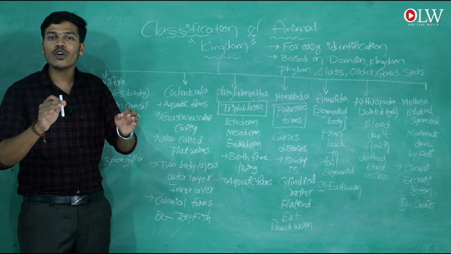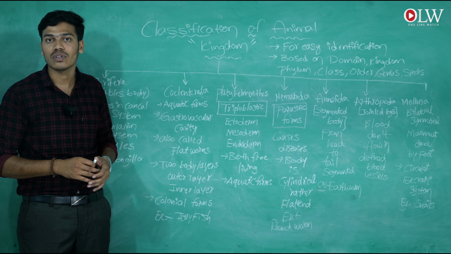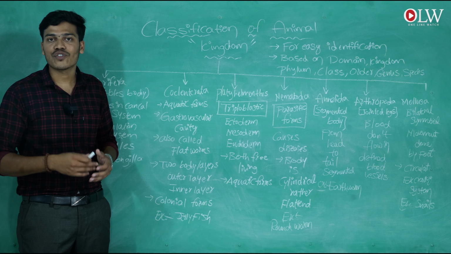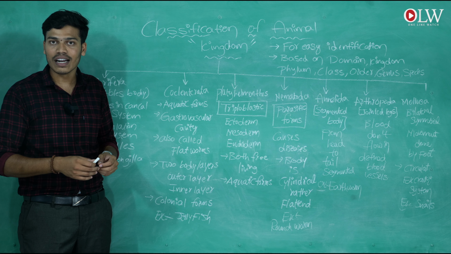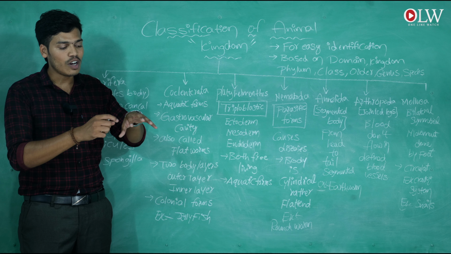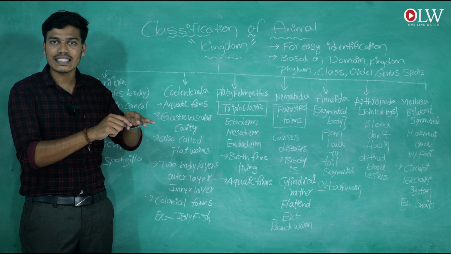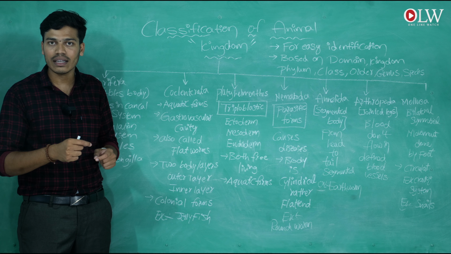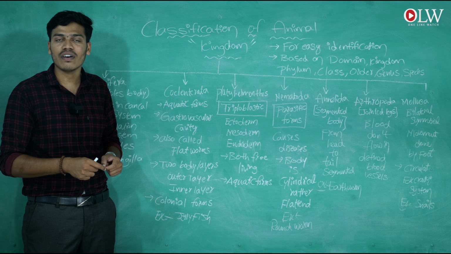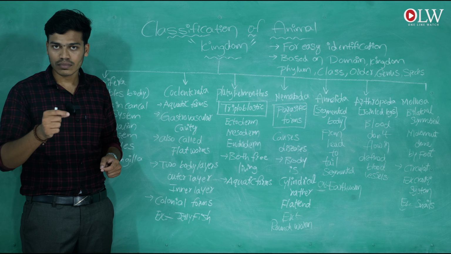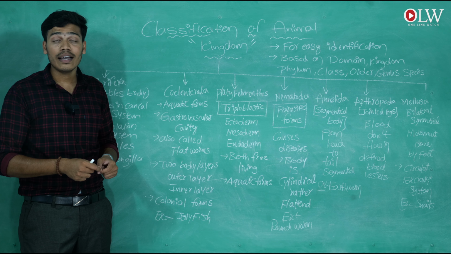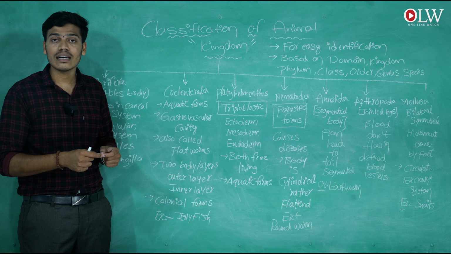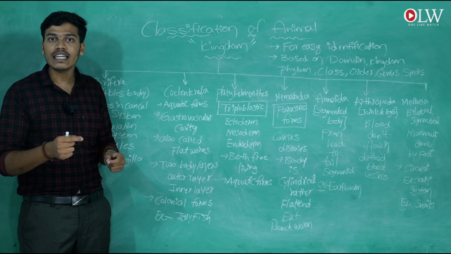For example, when you are observing crabs, crabs are the best example of arthropoda. When you observe crabs, they have a jointed structure. Their legs are jointed to their body, as you notice when removing the legs while eating the flesh of the crab.